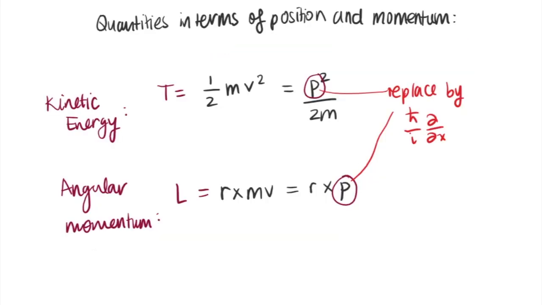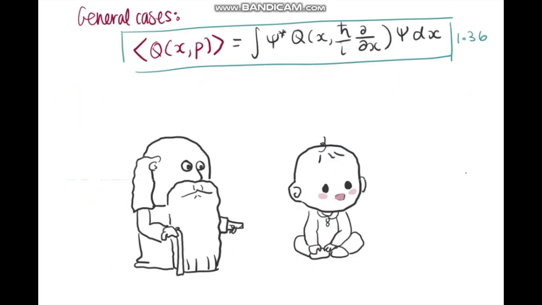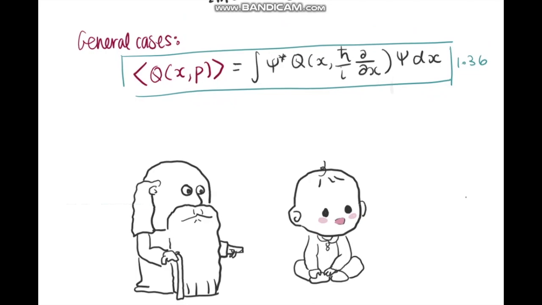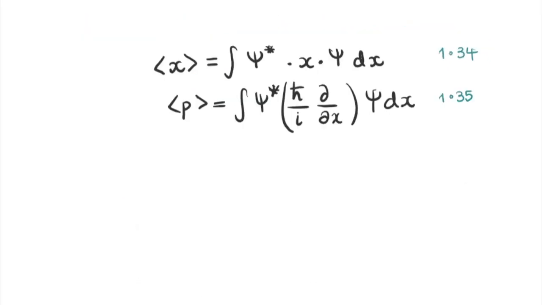For example, if we take the kinetic energy, we can rewrite it as this. So in general, the recipe for calculating the expectation value of any dynamical quantity for a particle in state psi is given like this. So we can see that the expectation value of x and the expectation value of p are special cases of this equation.